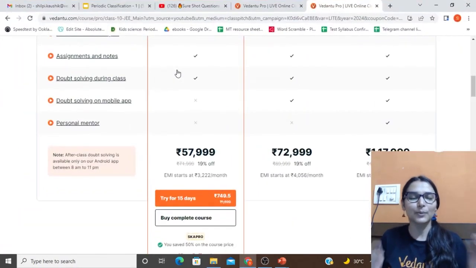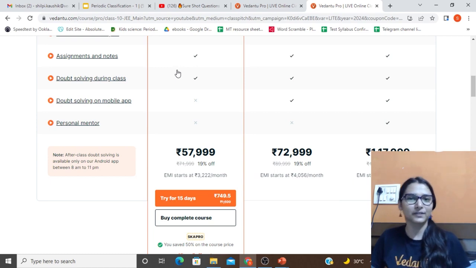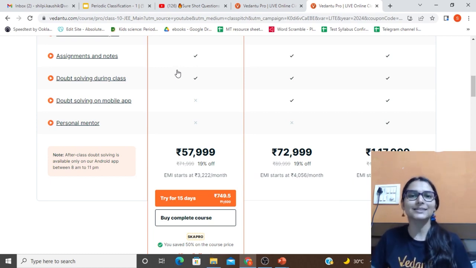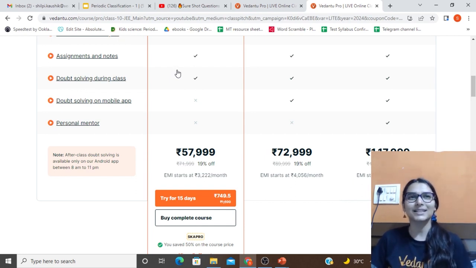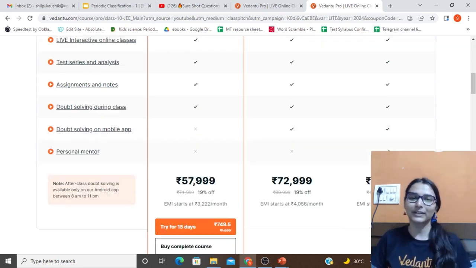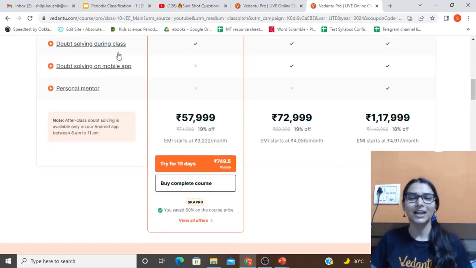I am telling you, when I did my 12th standard and appeared in the exam, the prices used to be super high. Prices started from 2 lakh for the combined batches, and it was so difficult to ask doubts. I still remember the teacher is standing there, you are somewhere at the last bench, because reserving a seat is also a fight. But here, everything is at your table, isn't it?